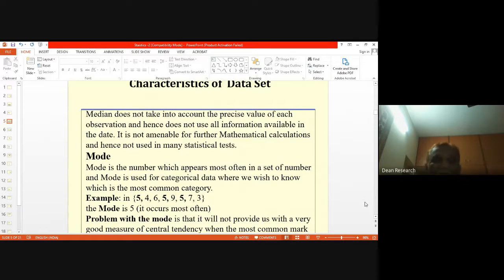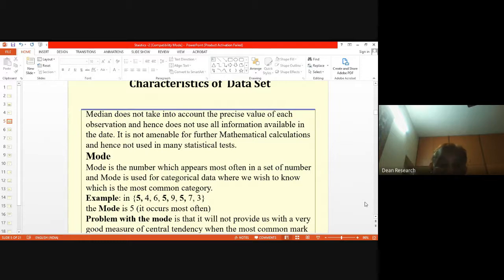So you can draw a frequency table. What you find is that 3 has frequency 1, 4 has frequency 1, 5 has frequency 3, 6 has frequency 1, 7 has frequency 1, and 9 has frequency 1. So what we find is that 5 has the maximum frequency.